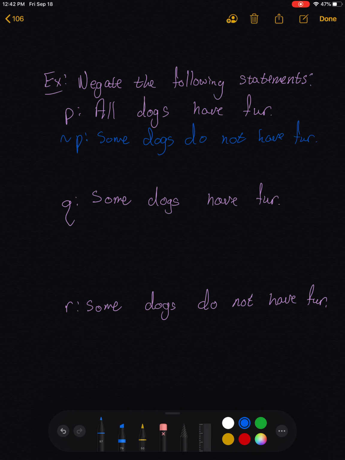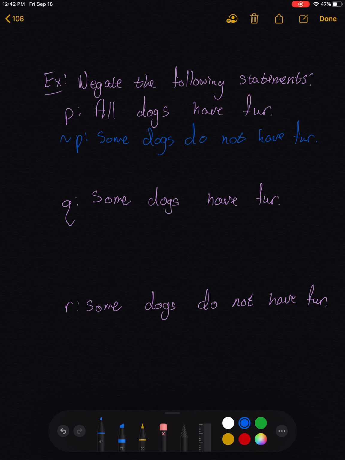Okay, so let's think of the possibilities here. If every single dog in the world has fur, then the statement P, all dogs have fur, is true, and the statement not P, some dogs do not have fur, would have to be false, right? Because we just said all the dogs have fur. So the statement that some dogs do not must then be false.